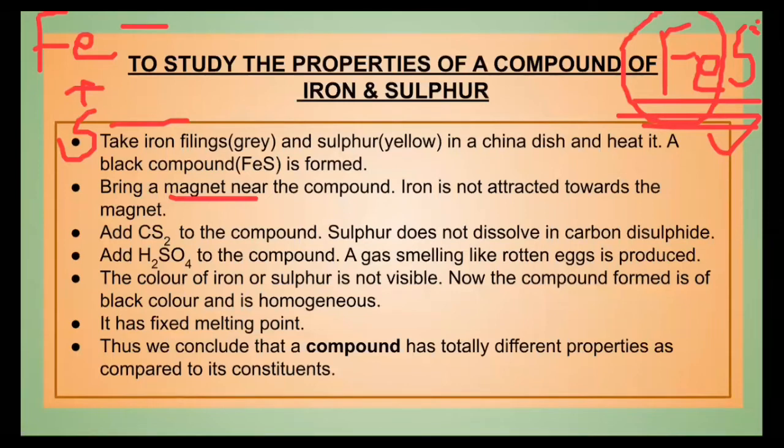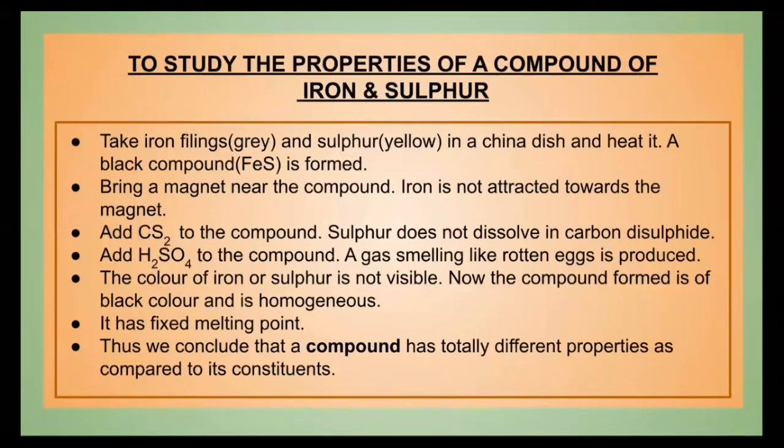Another example of losing properties is carbon disulfide. If you take that and you try to dissolve iron sulfide in it, it will not dissolve sulfur. Why? Because sulfur has lost its property. Actually, beta, sulfur dissolves in carbon disulfide. But when you take iron sulfide, then sulfur does not dissolve in carbon disulfide. It means sulfur has lost its properties.